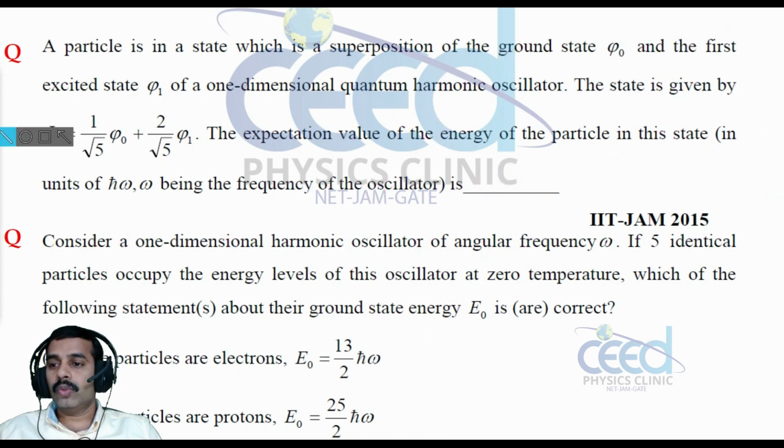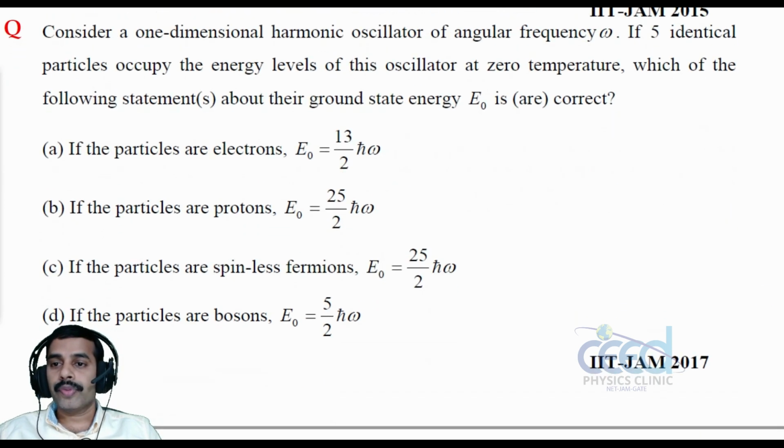Now let us come to another question. The question is: consider a one-dimensional harmonic oscillator of angular frequency omega. If 5 identical particles occupy the energy levels of this oscillator at zero temperature, which of the following statements about their ground state energy is or are correct? It is an IIT JAM 2017 question.